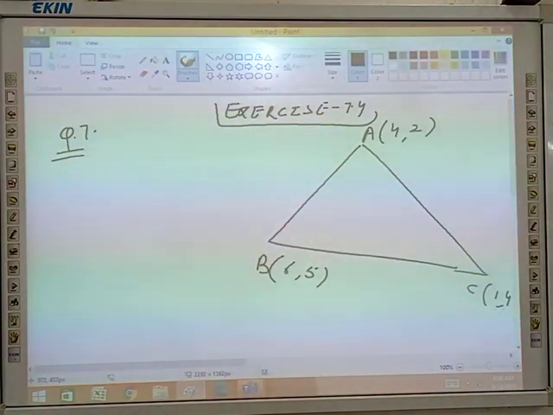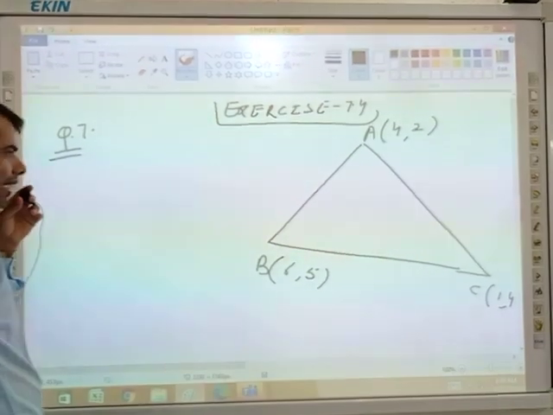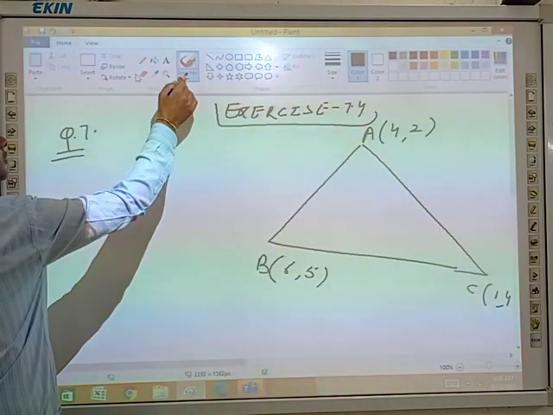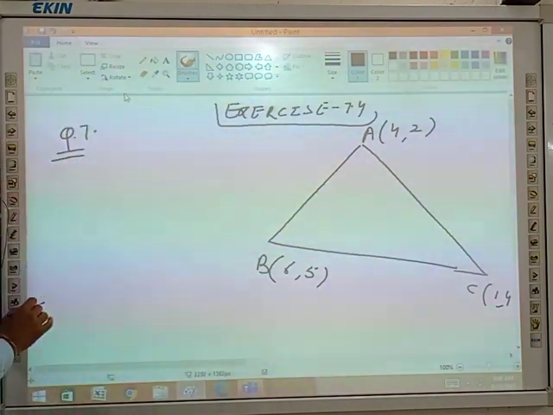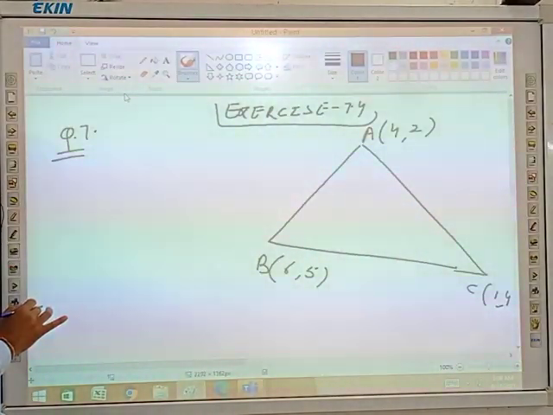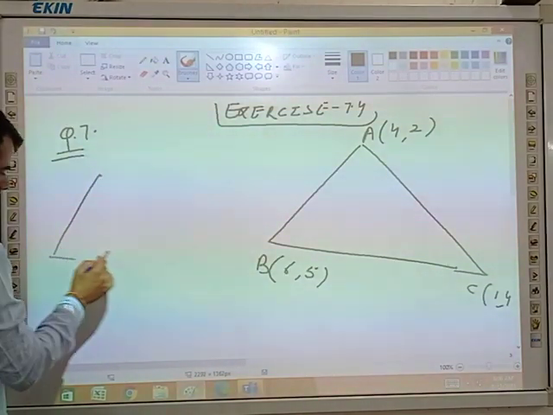The median from A meets BC at D. Find the coordinate of point D. Students, listen to me. What is a median or what is an altitude?